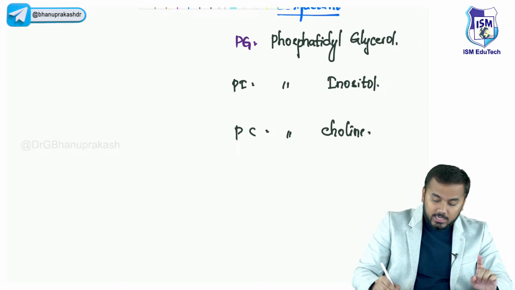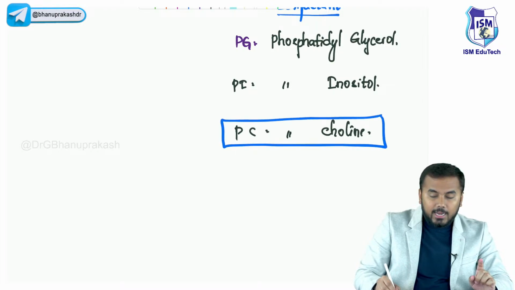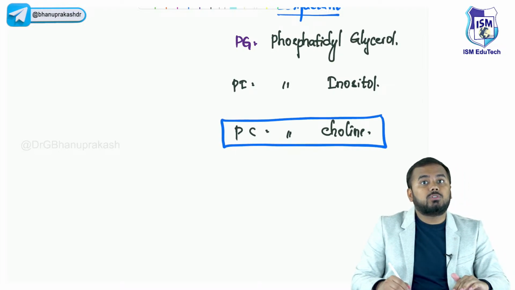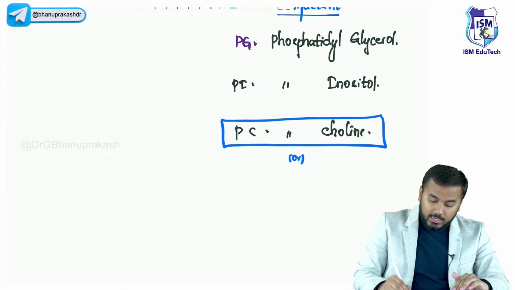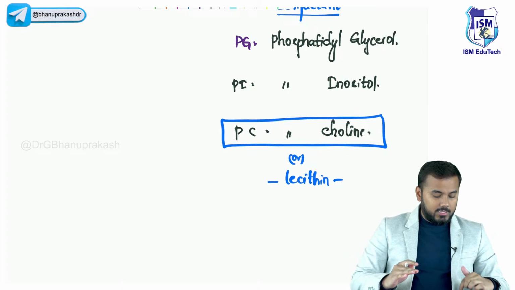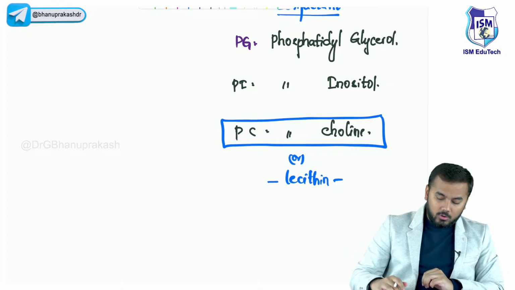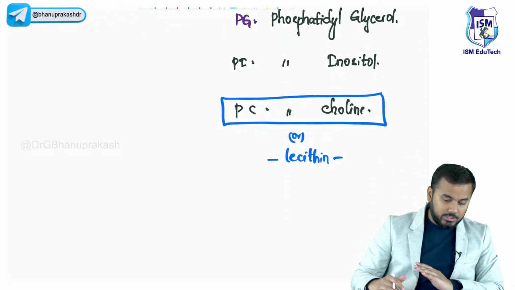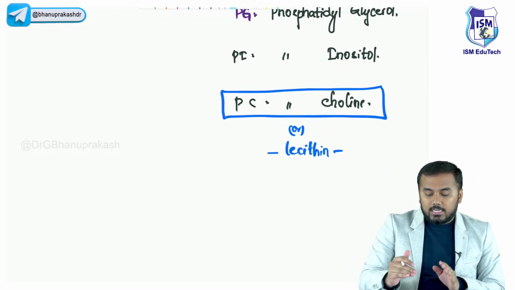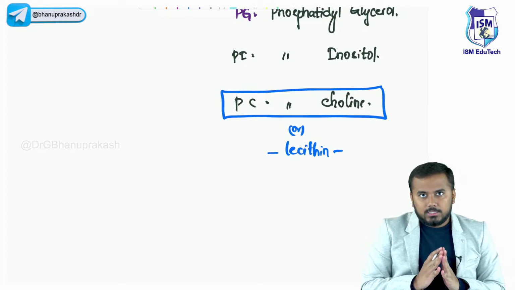Now out of these three important components, this phosphatidyl choline, the other name for this is lecithin. Okay, the other name for this is lecithin. So I hope guys, you please keep on commenting down. I hope you're understanding, time to time, whatever I'm teaching here. So these are the three important components of surfactant.